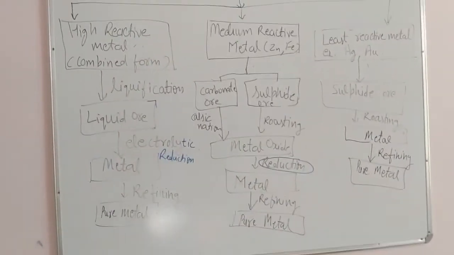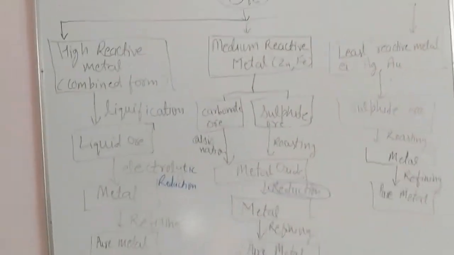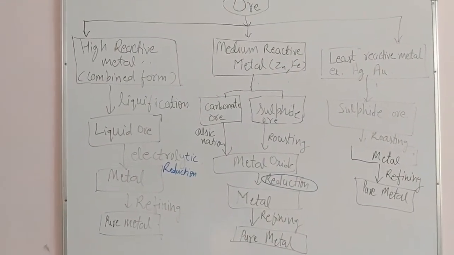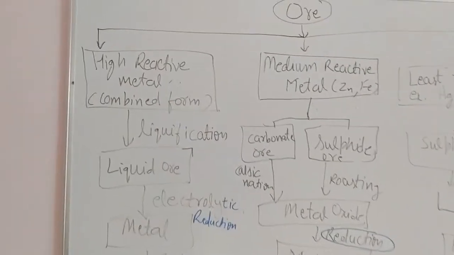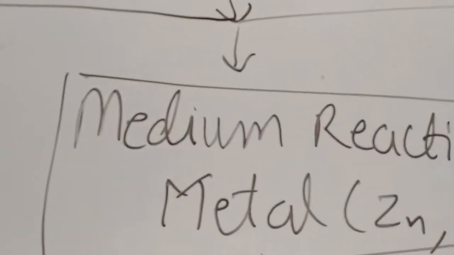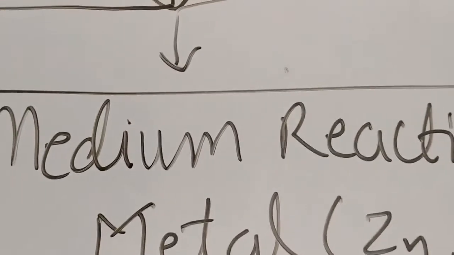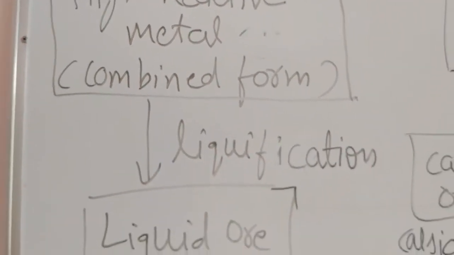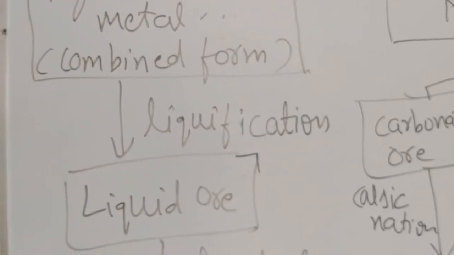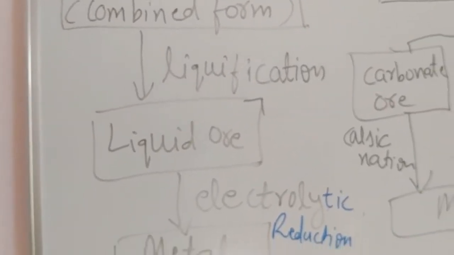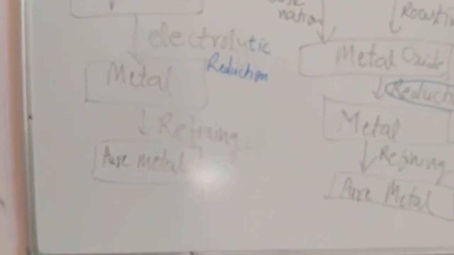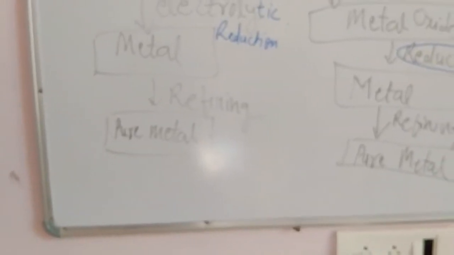So this is the diagram, flow chart of all the metals for the refining purpose. One by one I am doing revision. Okay, so here number one, ore you will get. For most reactive metal you will get it in the combined form. Then liquefaction occurs, you will find liquid ore. Then electrolytic reduction occurs and you will find the metal. After that purification or refining occurs and pure metal you will get.